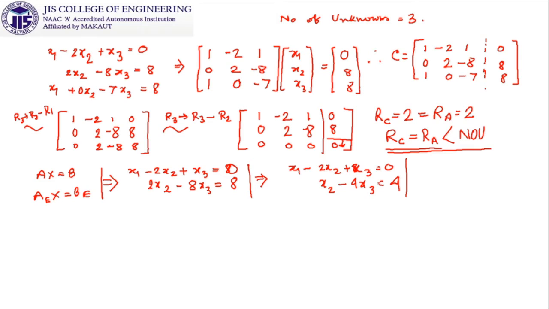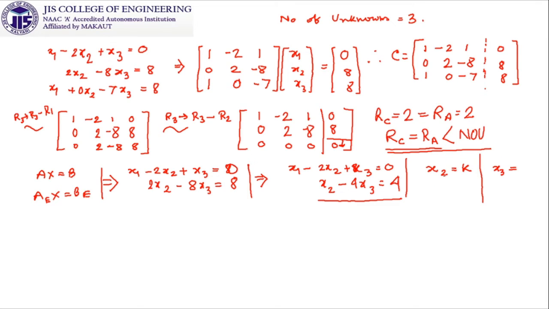The most important part of this process is now going to be shared. In this section, x2 minus 4x3 is equal to 4. From this part, you have to take x2 is equal to k, or you have to take x3 is equal to some other thing, any one of these two.